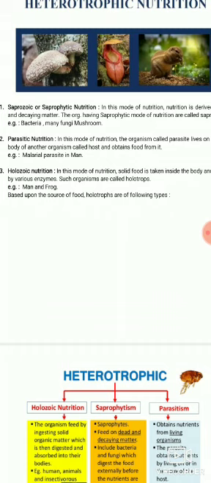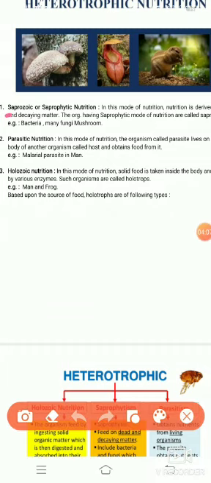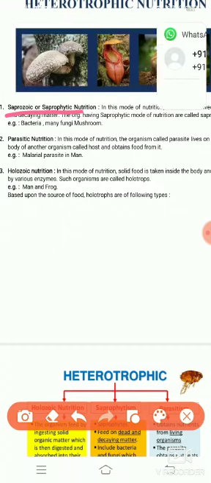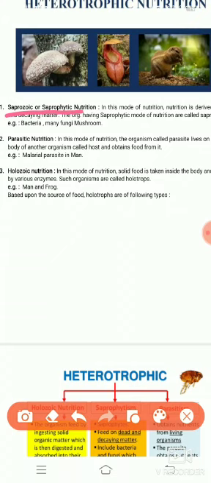Saprophytic nutrition, or saprozoic nutrition, is a type of heterotrophic nutrition. The word is composed of two words: sapro means rotten and phyte means plant.